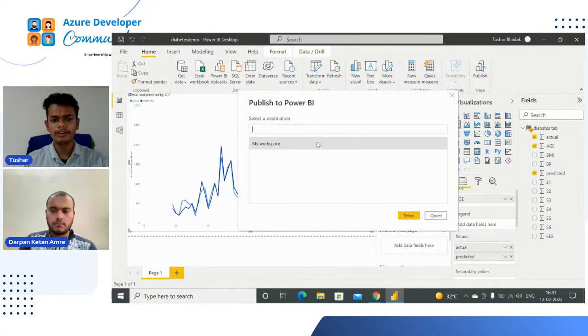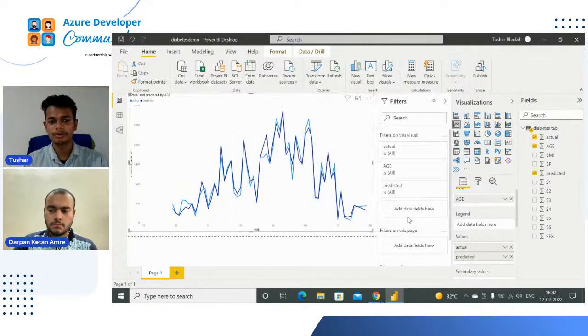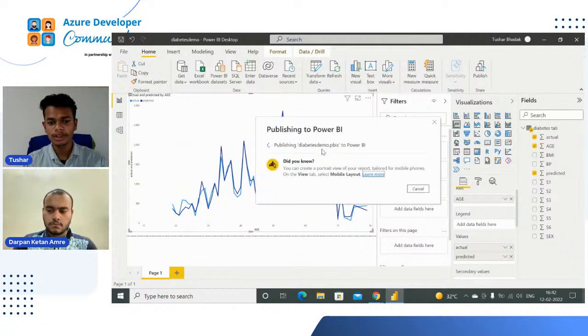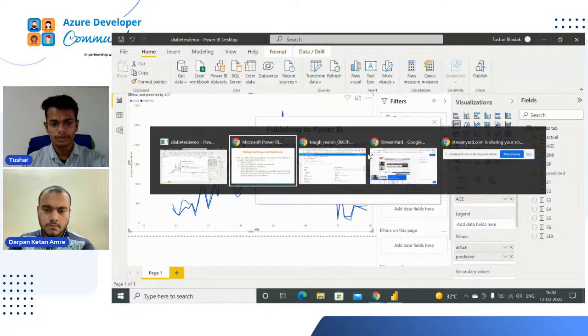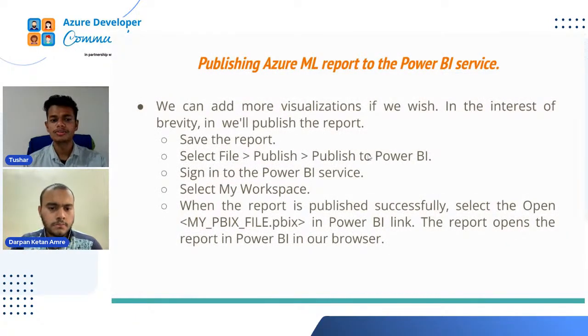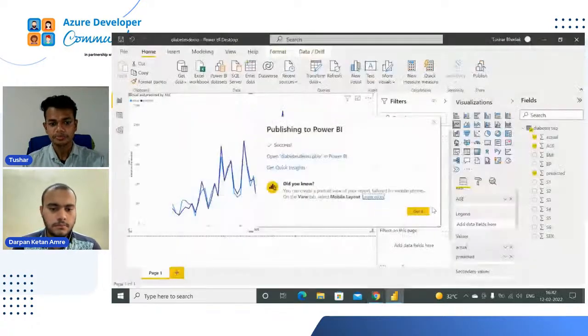Now I have to select my destination. My destination is my workspace, which I had created. Just click on the button called Select. So now it is publishing, right? See, all the steps are written: save the report, select File, Publish, then Publish to Power BI, sign in to the Power BI service. We had already signed in. Select a workspace. When the report is published successfully, select Open, meaning you will see one link and we will open that link.